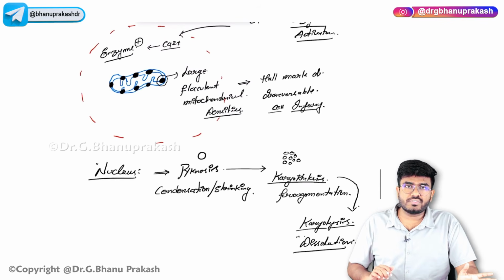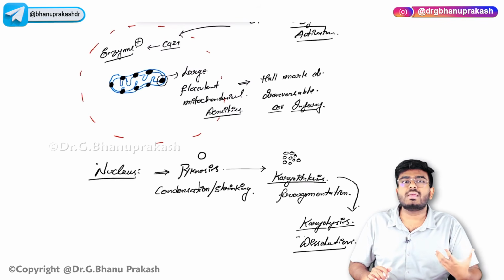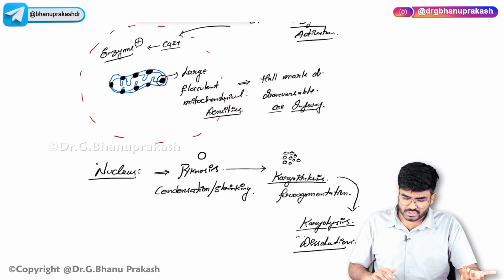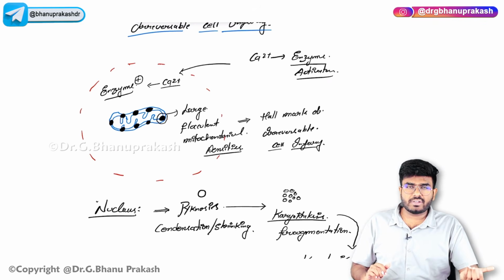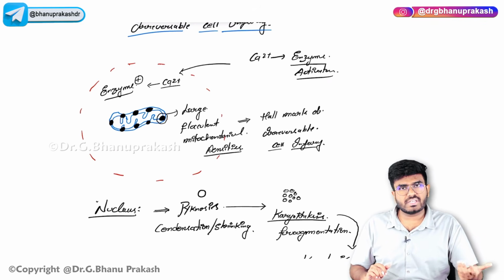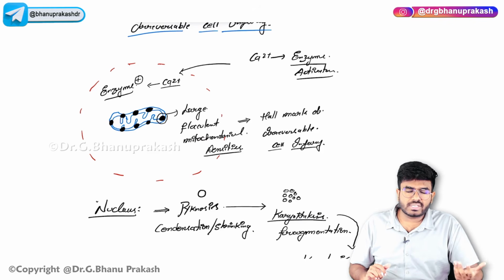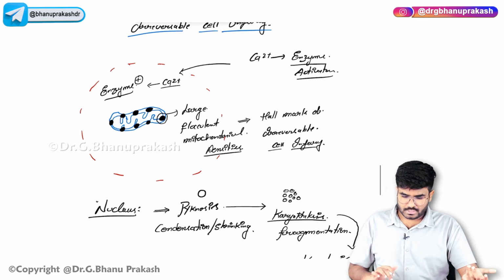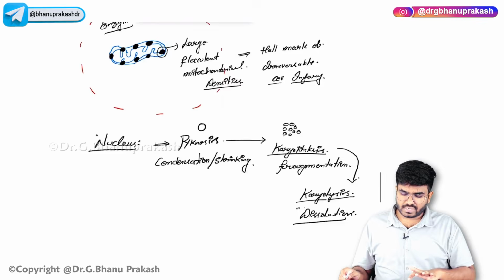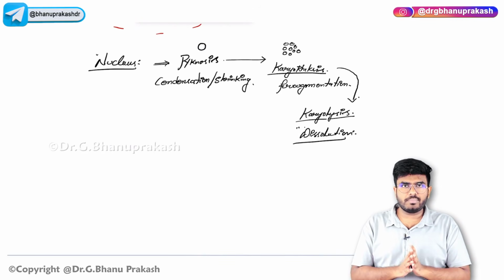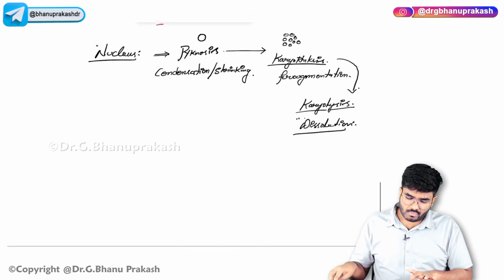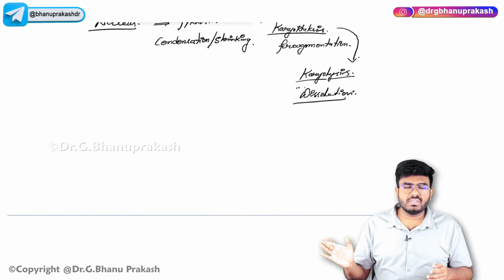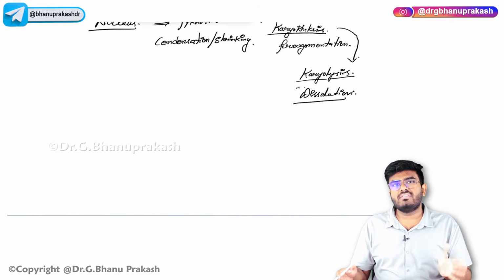What are the cytoplasmic changes which you can see in the cytoplasm? There are mitochondria with large amorphous flocculent densities, which are nothing but the calcium deposition. Why is the calcium coming into the cell? Because of the damage to the cell membranes. Calcium is an enzyme activator. Once it comes into the cell, it activates different enzymes which can cause damage to the proteins and to the nucleic acids. Okay, done. So reversible cell injury and irreversible cell injury. Once the irreversible cell injury is there, first the nucleus is going to become pycnotic, pycnosis, karyorrhexis, karyolysis. Now after this, the cell is going to die. Once the nucleus goes away from the cell, the cell will die.